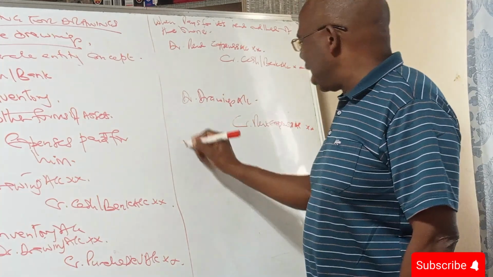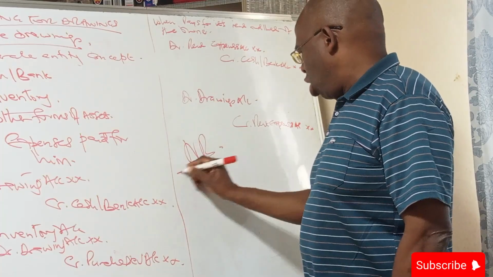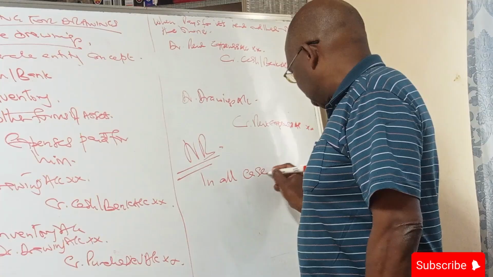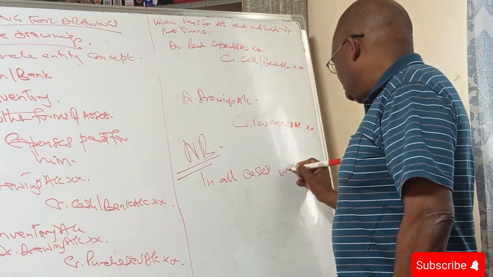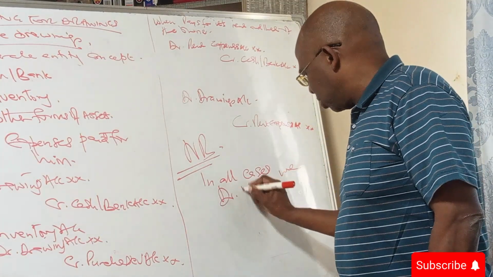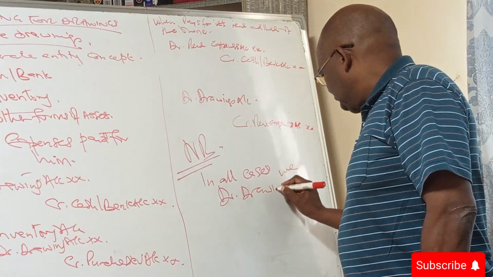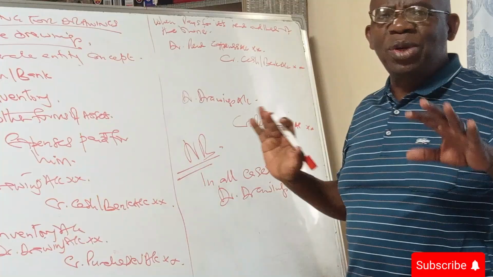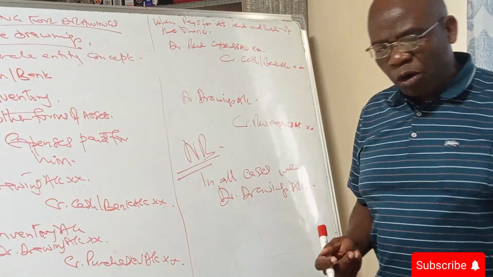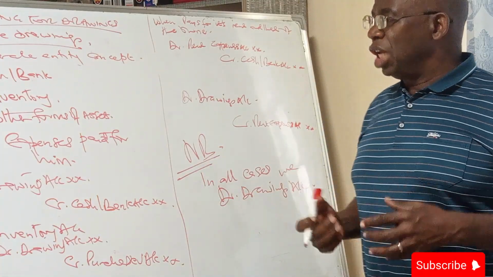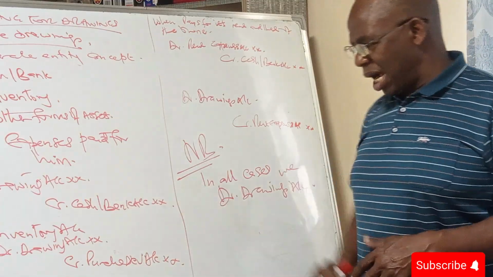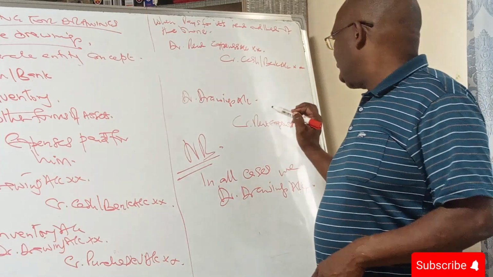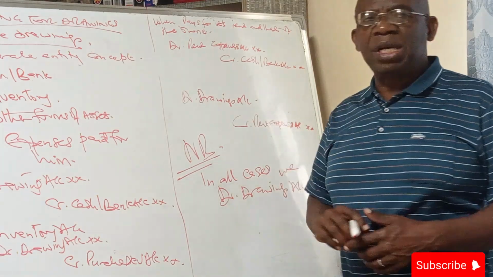And therefore, NB, in all cases, we debit drawings account. Then for the corresponding credit, you need to ask yourself: is it cash or bank? Is it purchases? Is it motor vehicle? Is it rent expenses account?